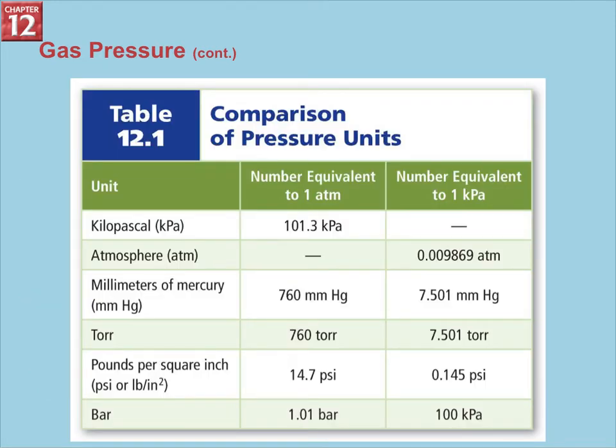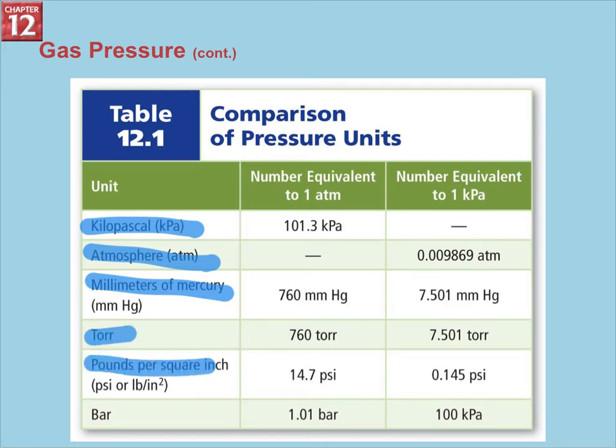I'm not going to ask you to memorize it, but I do want you to become very familiar with it. So I want you to pause the video here and read through. We've talked about kilopascals and atmospheres and millimeters of mercury. There's also a torr. There's pounds per square inch, which you would see on the side of your car tire. It'll tell you how many pounds per square inch, or PSI, your tires should be at, and that just tells you how much air to put in them. There's also a bar. So go ahead and pause, read over these, and see how many equivalents of each there are.